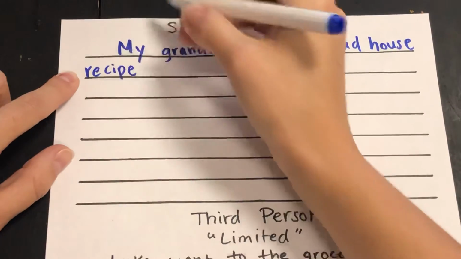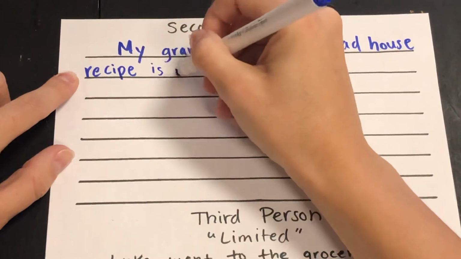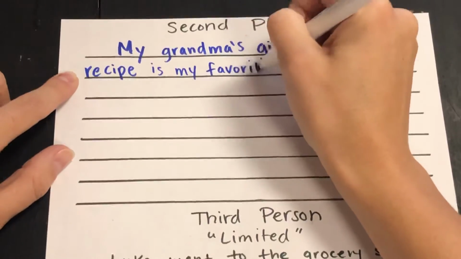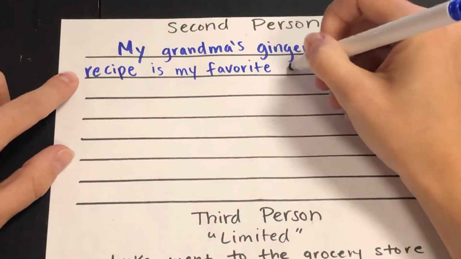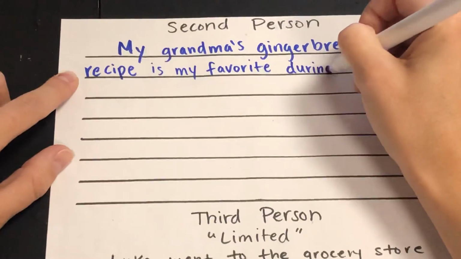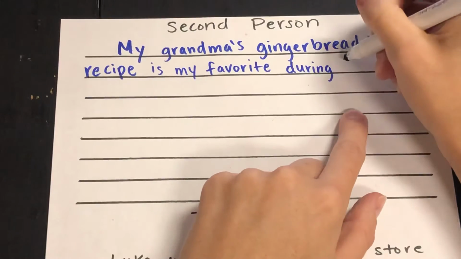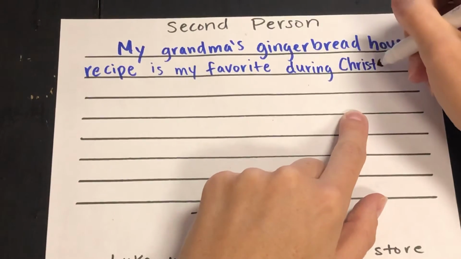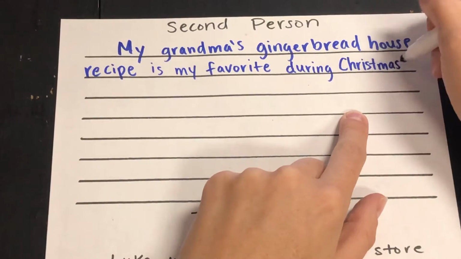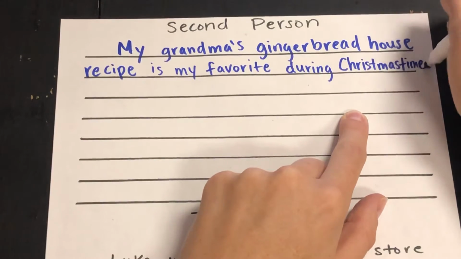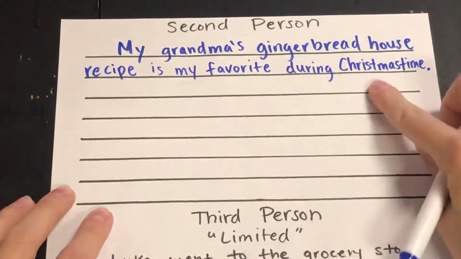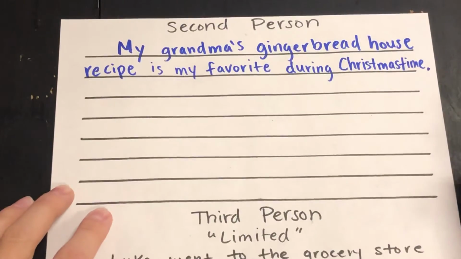Recipe is my favorite during, then I'm going to uppercase this word because it's the name of a holiday, Christmas time. And interestingly enough, Christmas time is one word. There's no space between them, so period, okay? Now, this is going to be my starting sentence.